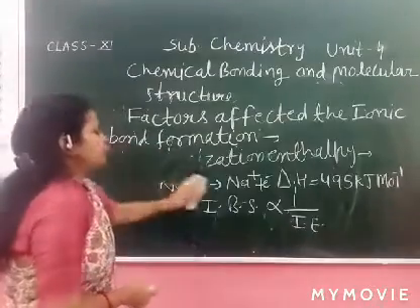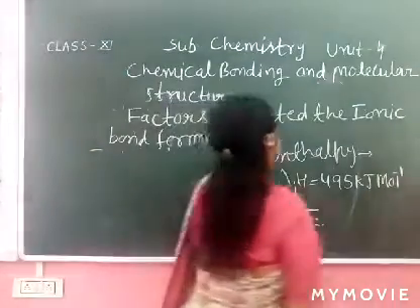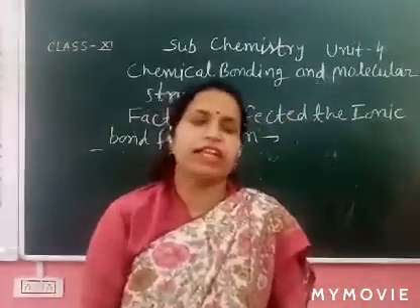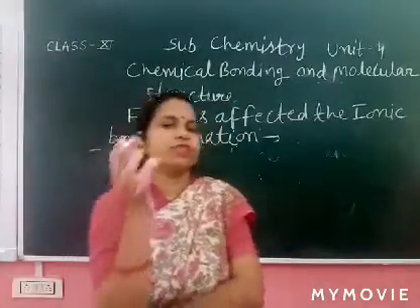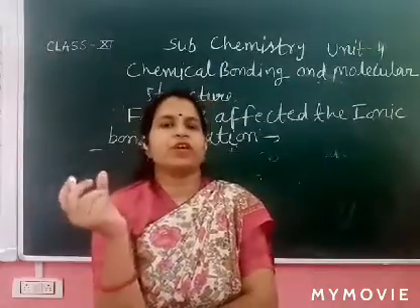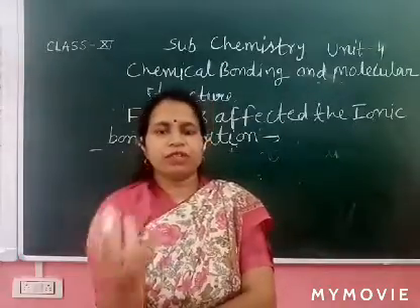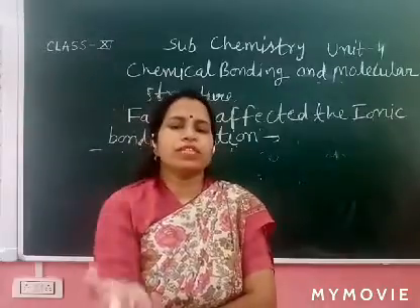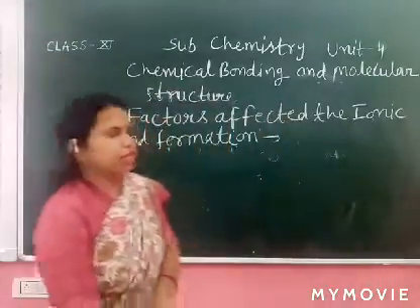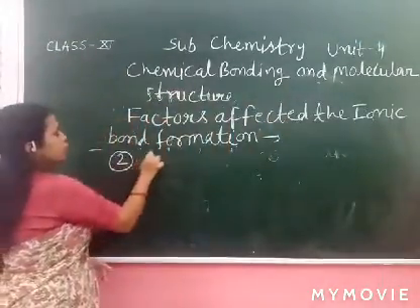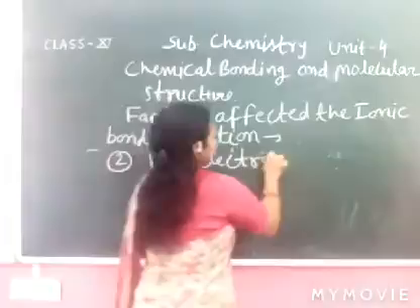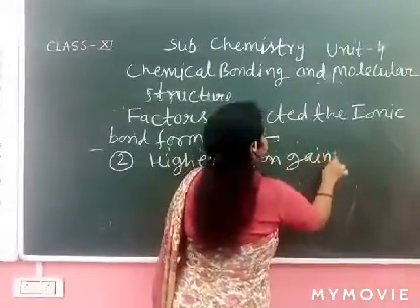Now let's see the second point. Second point is high electron gain enthalpy. I already told you the first group and the halogen group form strong ionic compounds. Halogens have the best capacity to accept the electron for stability. So next is high electron gain enthalpy.